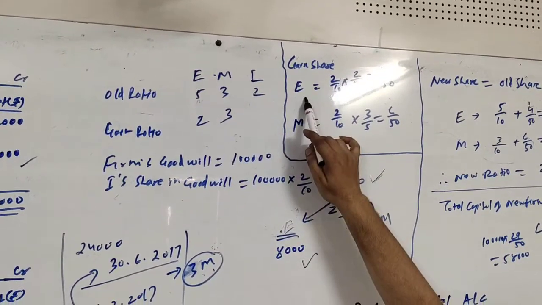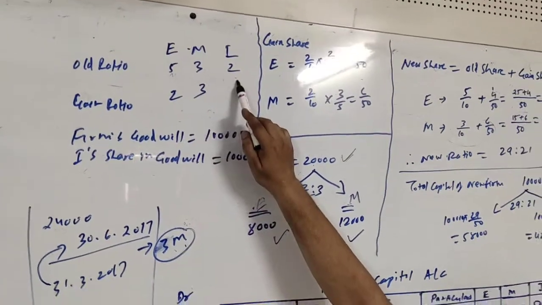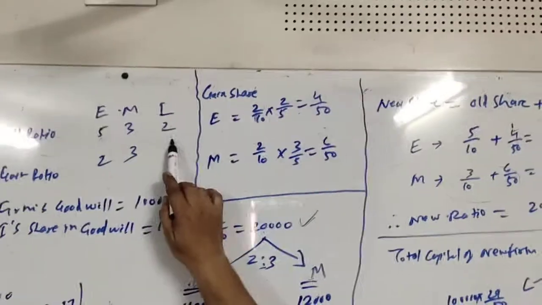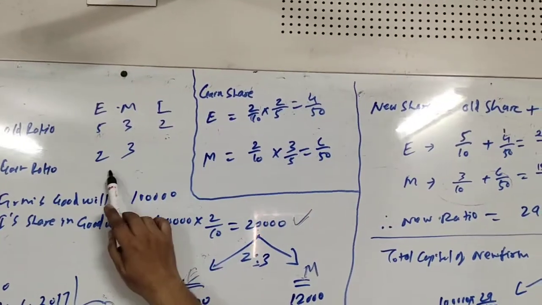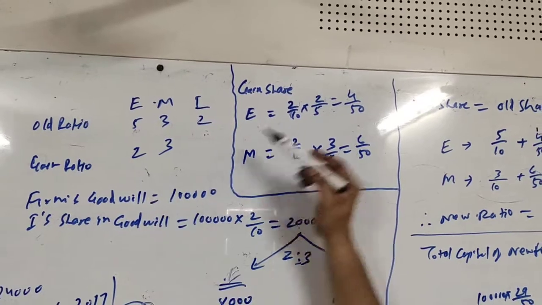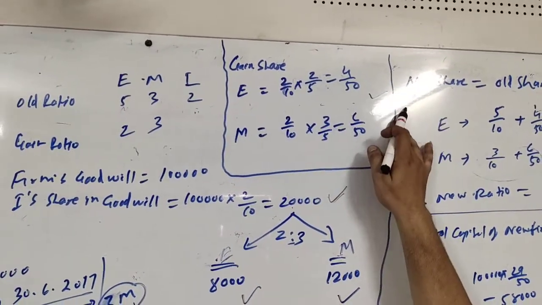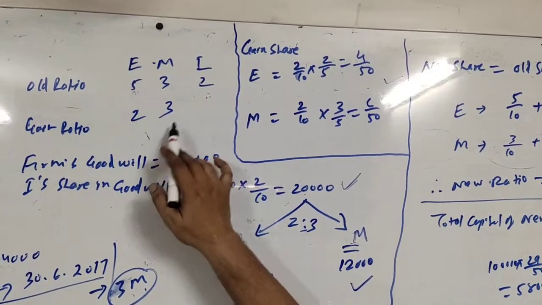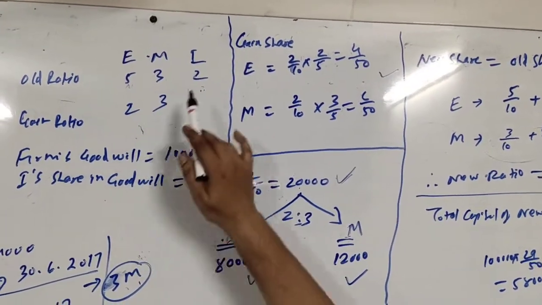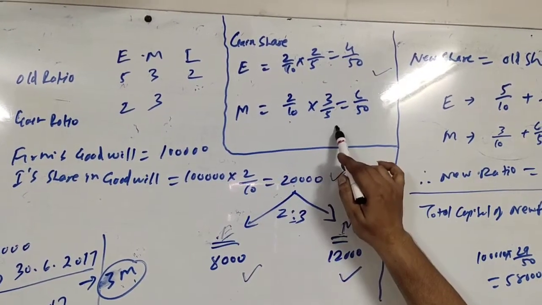So gain share of E, how much it is? 2/10 into 2/5. 2/10 is the share of retiring partner, and 2/5 is the gain share based on gain ratio. So 2/10 into 2/5, how much it comes? 4/50. Talk about M. Gain share will be 2/10 into 3/5.